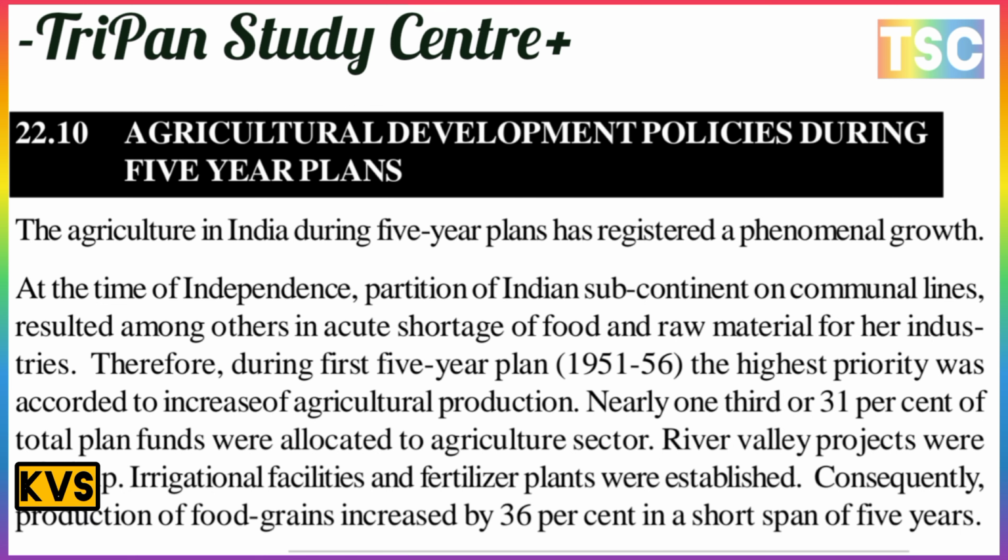River valley projects were to be taken up. Irrigation facilities and fertilizer plants were established. Consequently, the production of food grain increased by 36% in a short span of 5 years. This is an important five-year plan for Indian agriculture.